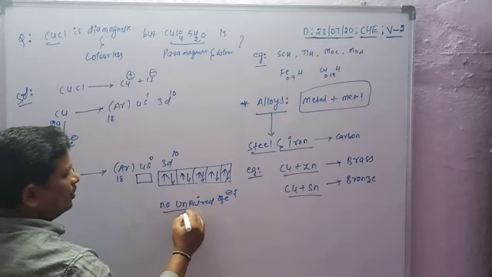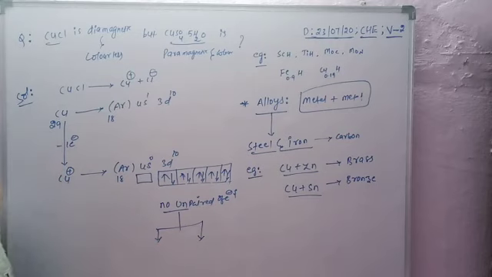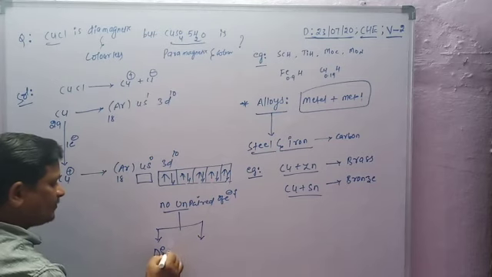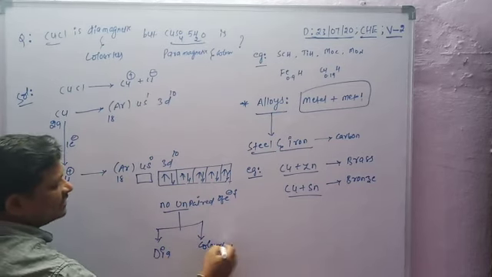Due to no unpaired electrons, CuCl is diamagnetic and colorless.